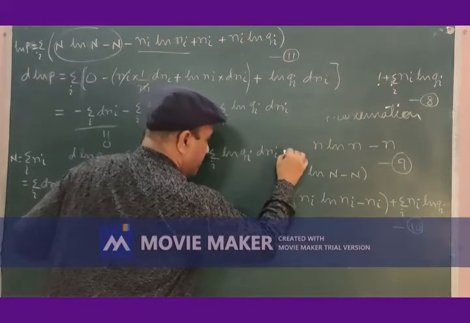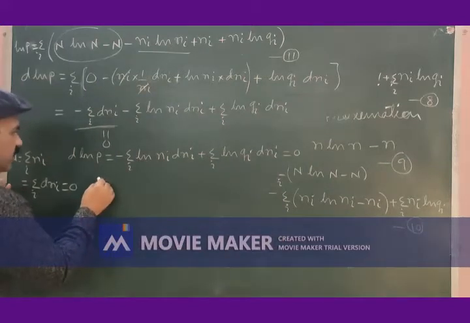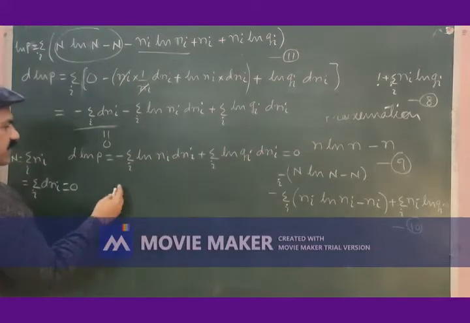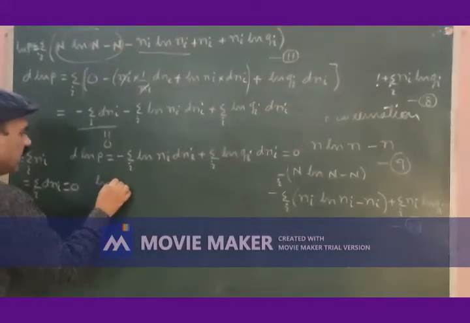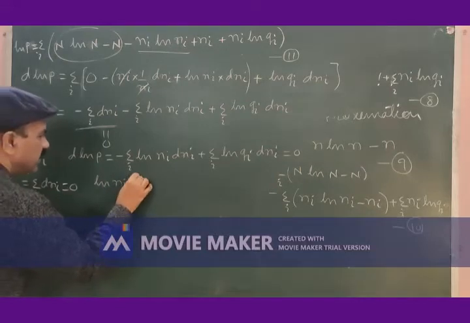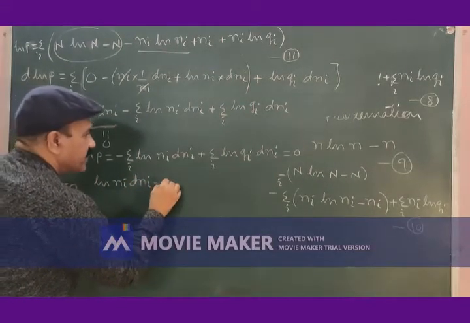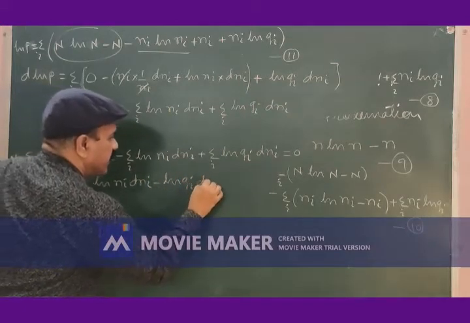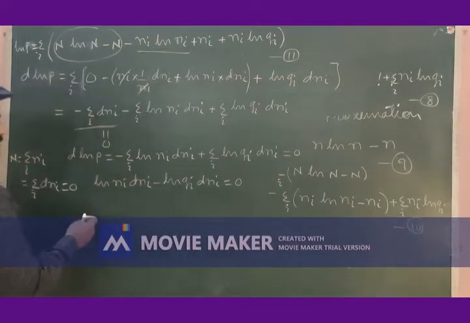Of course, this is equal to 0, or we may simply write, minus can be taken to the other side, and I may further simply write logarithm of ni dni minus logarithm of gi dni is equal to 0.